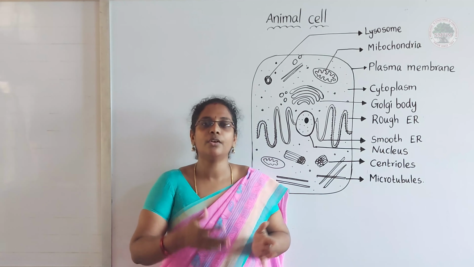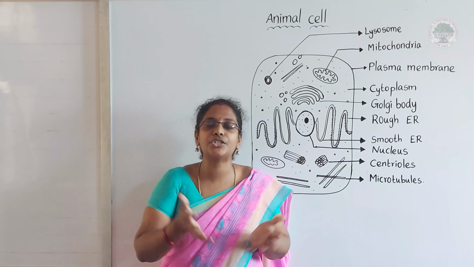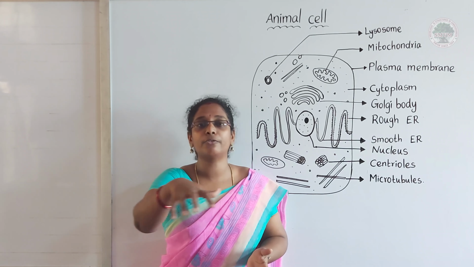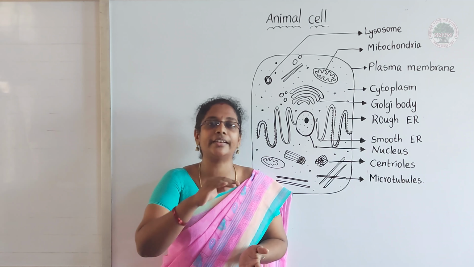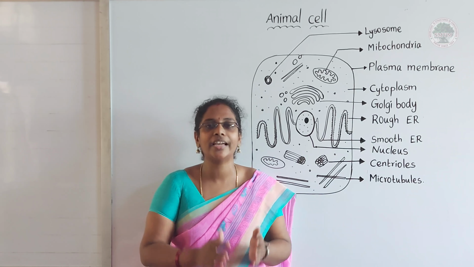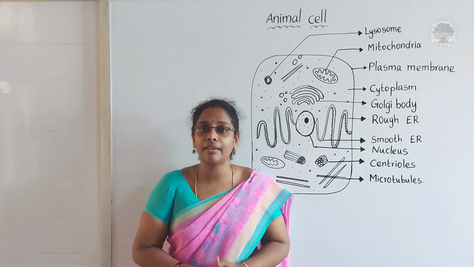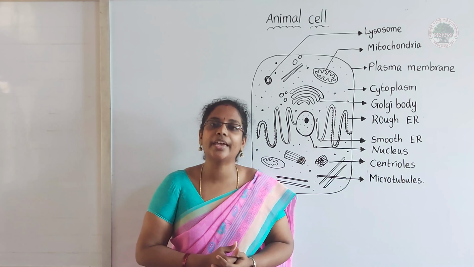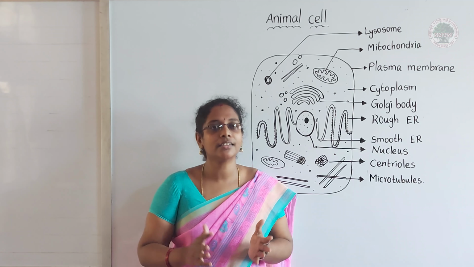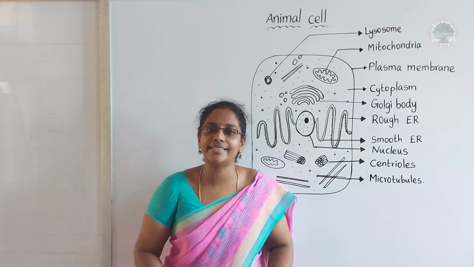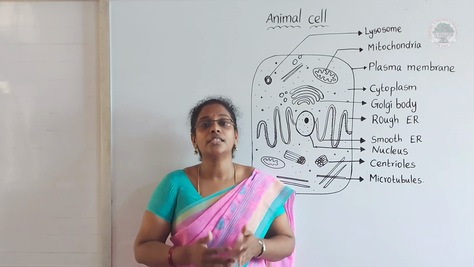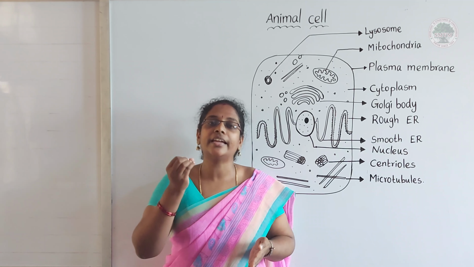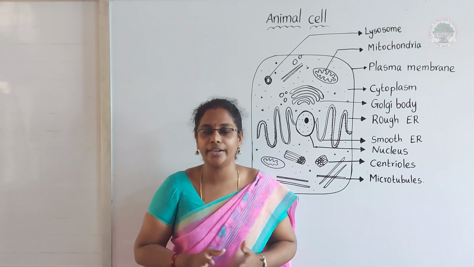The same way, various tissues combine together and make an organ. Then many rooms combine together and form a building. The same way, various organs and organ systems combine together and form an organism. This is how the cell is called a structural unit.